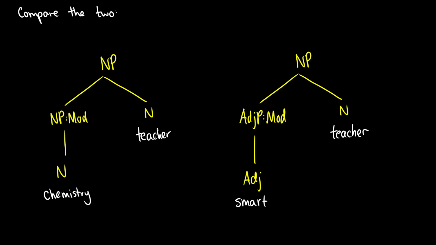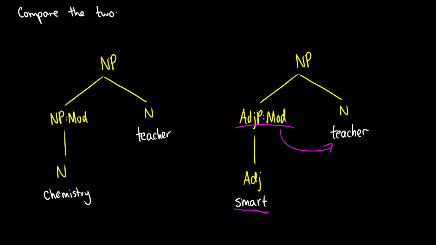Okay, so one question I've gotten a lot when I teach a course like this in person is how do we compare a noun phrase modifier and an adjective phrase modifier? Because they look the same and the structure is pretty much the same. It's just the phrase that's different. So here I have chemistry teacher and smart teacher. Now, what you notice about smart here, this is a typical adjective. You can say the smart teacher, the teacher is smart, the teacher looks smart. You can use this as an adjective. So this builds into an adjective phrase that modifies teacher. So what kind of teacher?